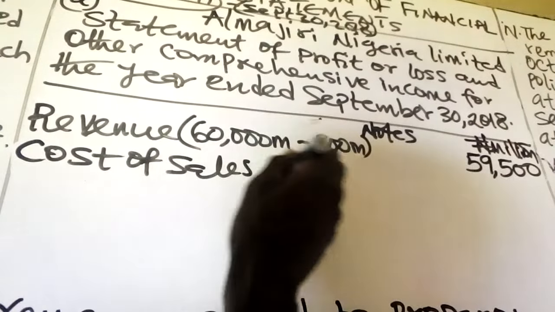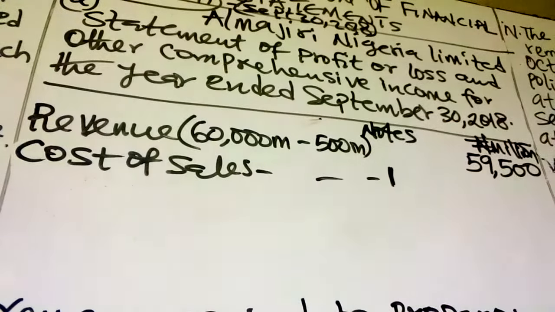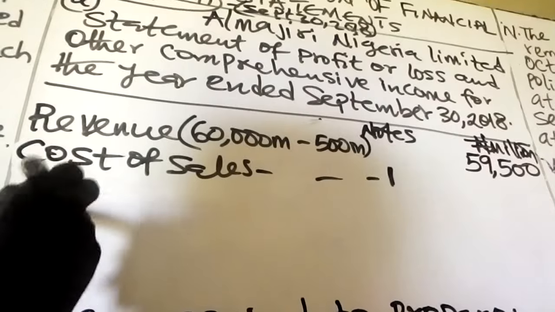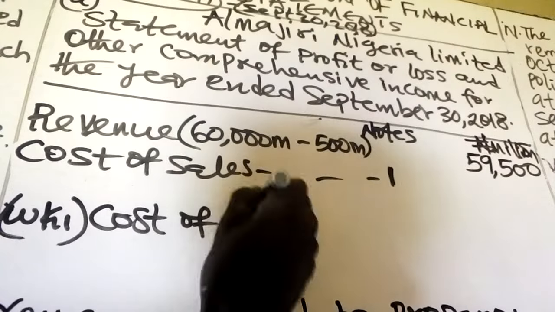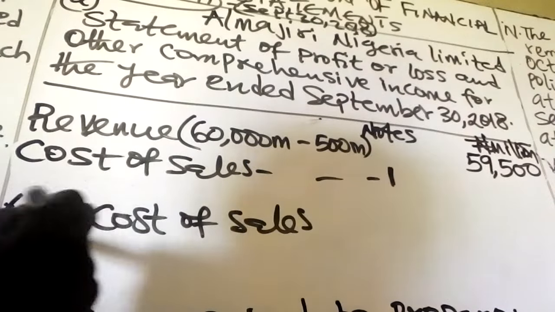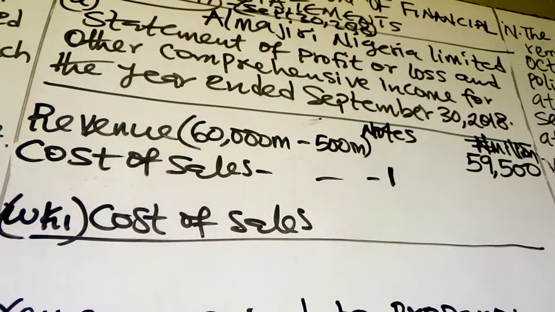After revenue, the next item should be cost of sales. Let me present that in note 1. Let me work it out. Note 1 will be cost of sales, working 1. That is cost of sales.